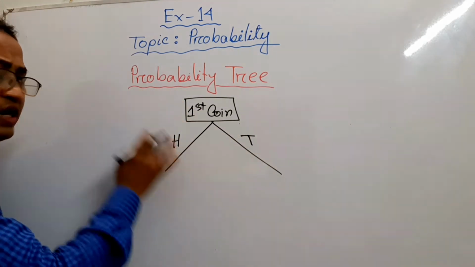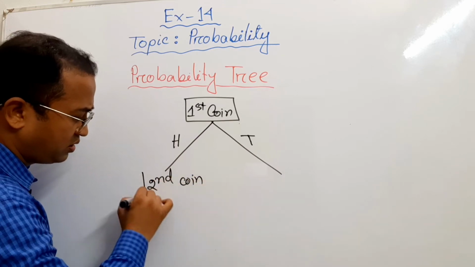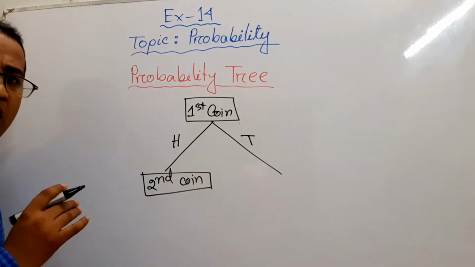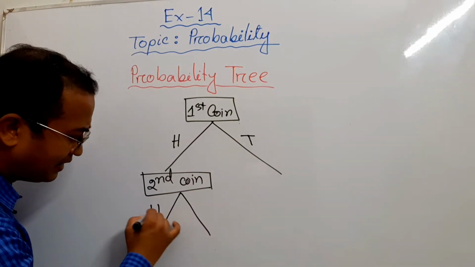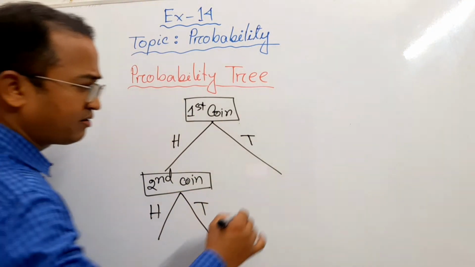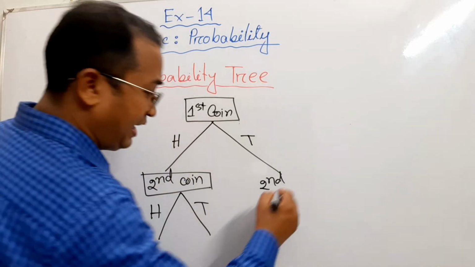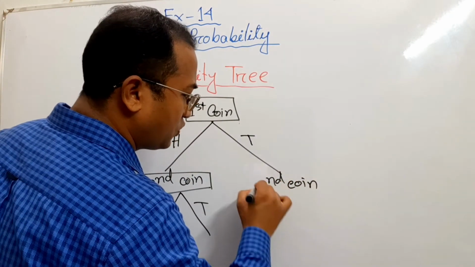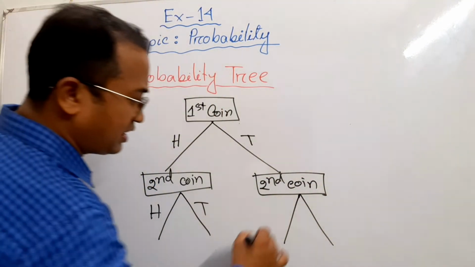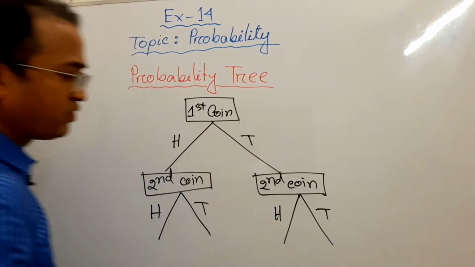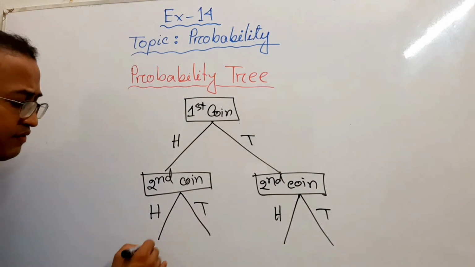Say the first coin you get head, and for the second coin you also get 2 outcomes, that is head and tail. Again, say the first coin you get tail, and for the second coin you will get 2 possible outcomes, that is head and tail. So what are the possible outcomes?